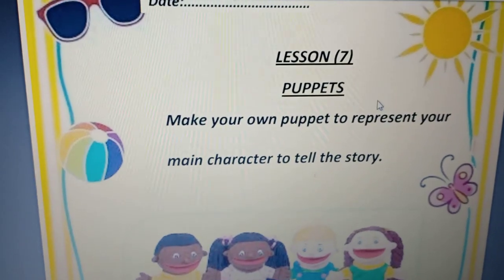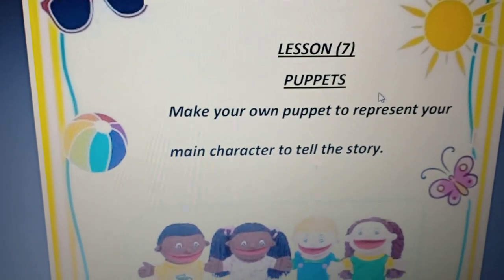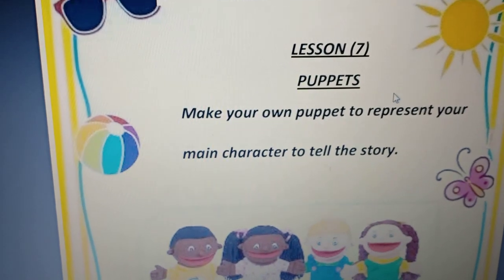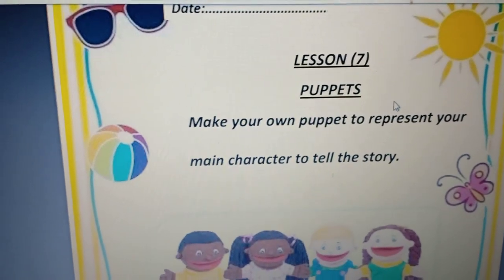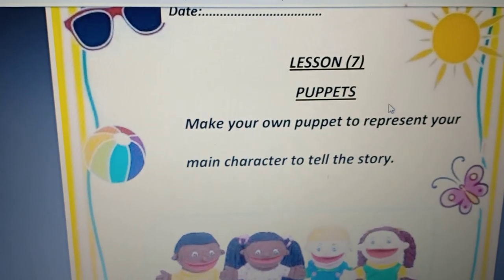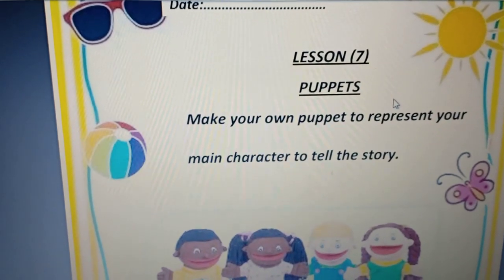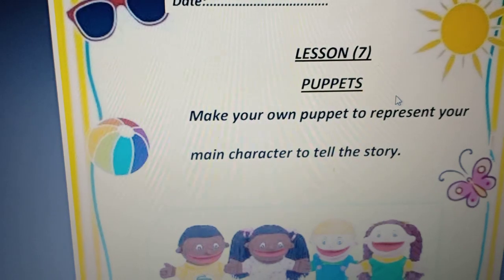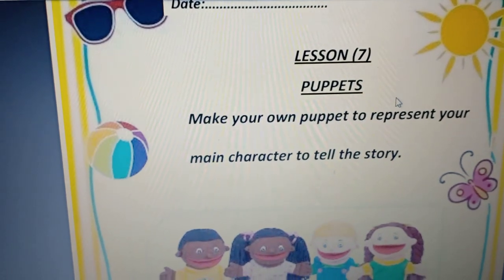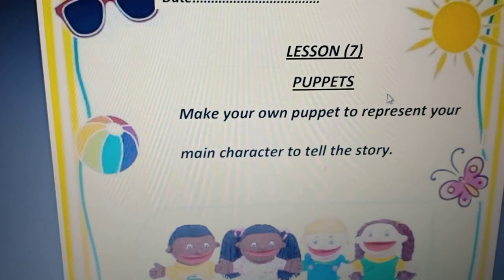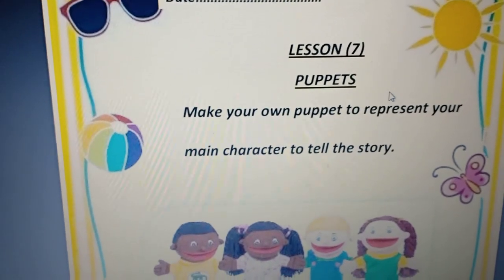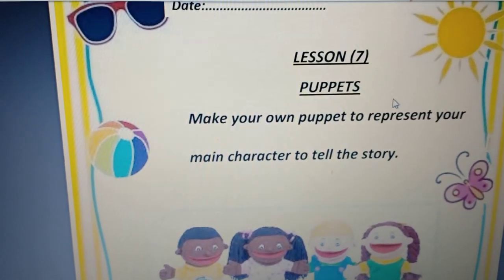Theme 4, Chapter 1, Storytelling, Lesson 7. In the previous lesson, we illustrated our own story. You chose a setting, which is the place, and you chose the main character, and you told us the events using pictures and drawing.